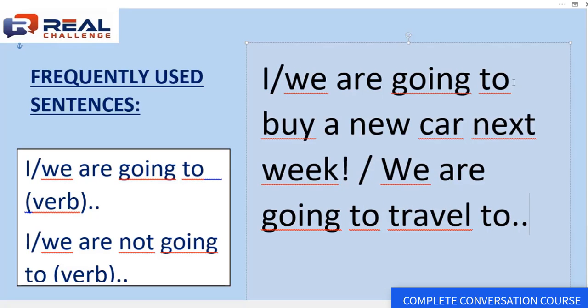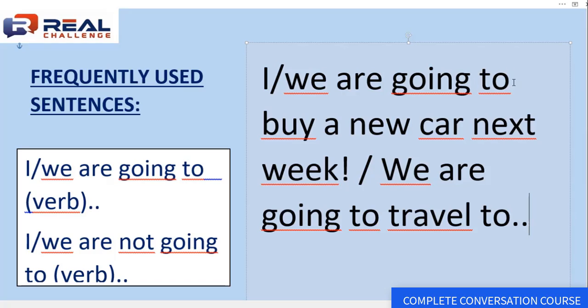For example, we have decided, we made the decision, and that's why I can tell you now with certainty, we are going to travel to Buenos Aires next month. We want to have a holiday. We are going to travel to Buenos Aires next month. Okay, so we made a decision. We would not say, we will travel to Buenos Aires next month. It's too informal, too casual, and it doesn't have the weight, the strength of a decision.